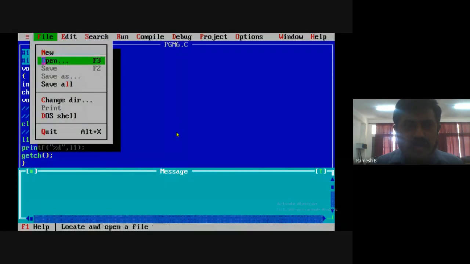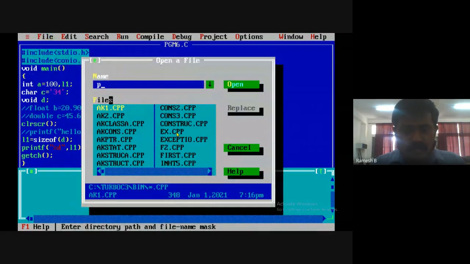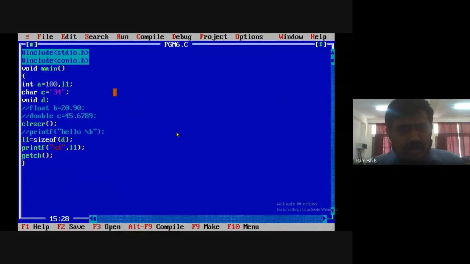So let me open that. Now I'll create a new file. File open. I'll give program 7.c. Let me cancel this, I already created it. You see there, I took a normal int, a is equal to 100. Now I'm going to print it. Here I'm going to print the size. We'll get the size as 2. Integer size is 2, which is stored in.